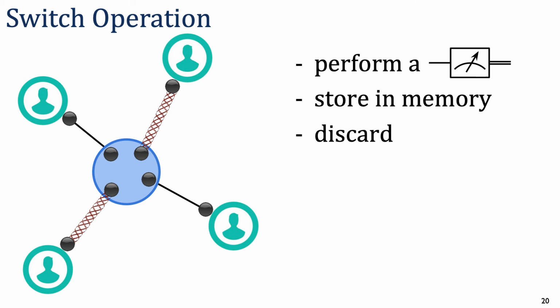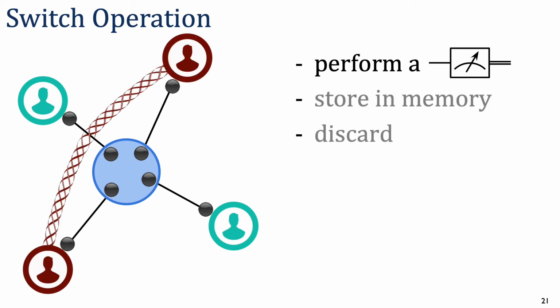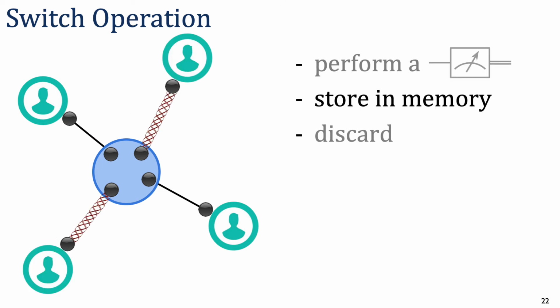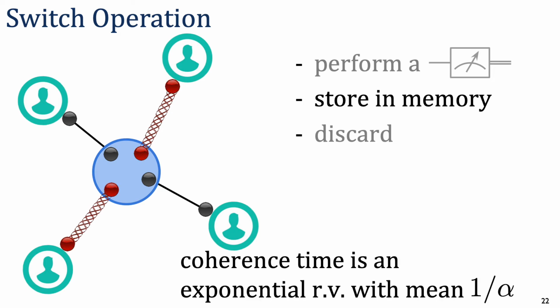In this example, there are two link-level Bell pairs. Both of the qubits at the switch are currently in short-term memory. The switch may decide to perform a Bell state measurement to entangle the two users' qubits. But another option would have been to store the qubits in long-term memory and wait for more Bell pairs to be generated at the link level. In this work, we model coherence time as an exponential random variable with mean 1 over alpha.